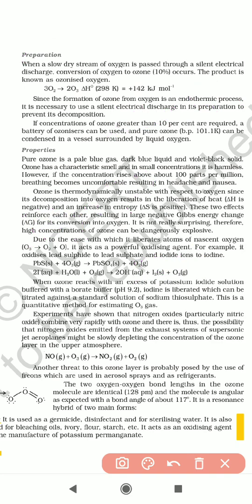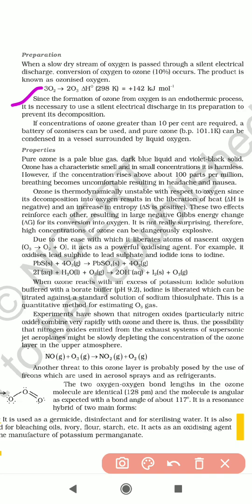Next, it is necessary to use a silent electrical discharge in its preparation to prevent its decomposition. So for ozone preparation we compulsorily use electrical discharge. If you do not use the electrical discharge, decomposition will take place. To avoid decomposition, we use electrical discharge.